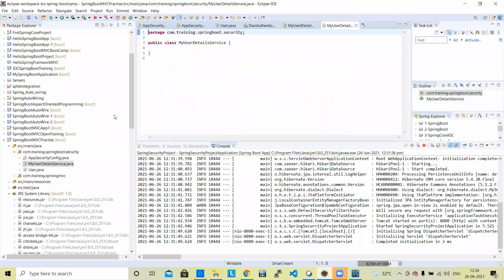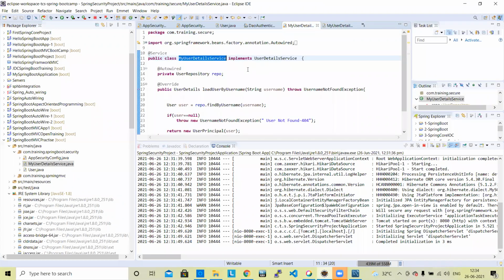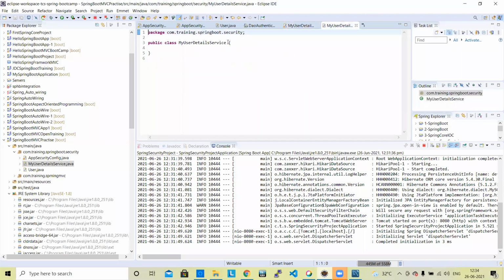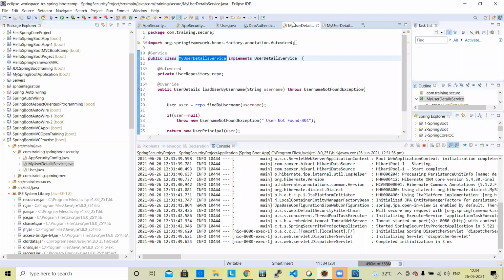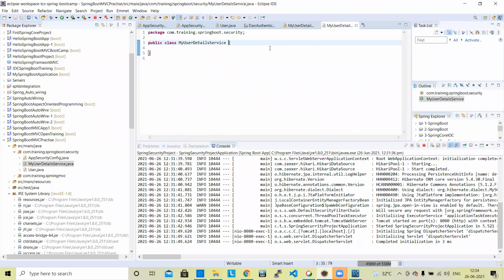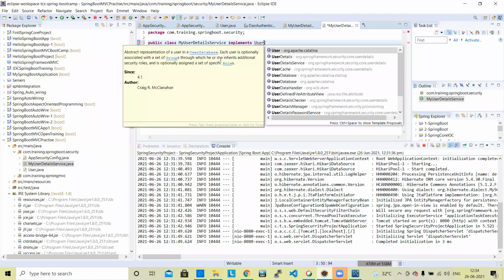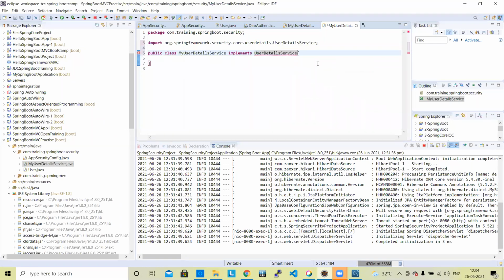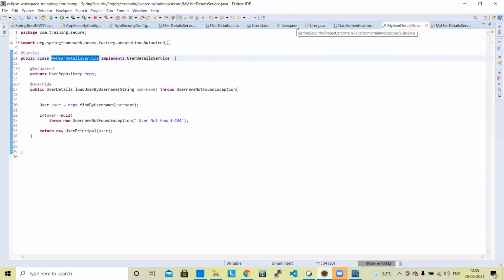New class we are going to create. Next, what we need to do? We need to implement it. It should be user detail service. User detail service is already implemented inbuilt. So it will be implements user detail service. It is inbuilt. User detail service is inbuilt. So next, we need to do the coding for the user repository.